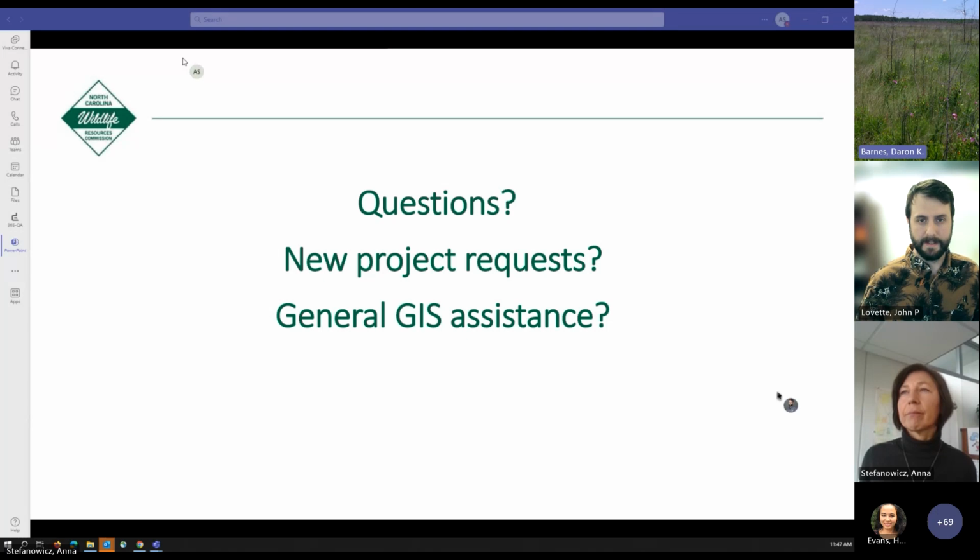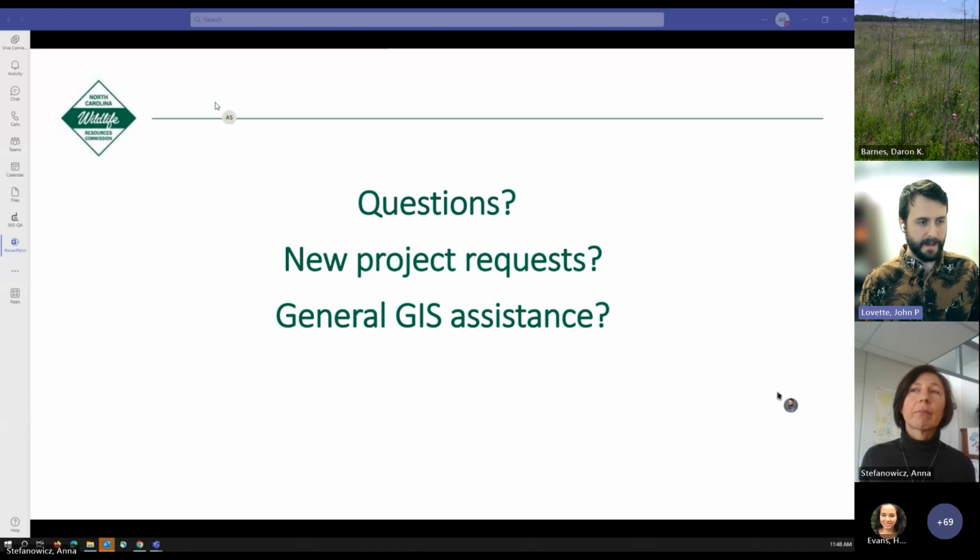Thank you, John and Anna. For our listeners, if you have a question, go ahead and drop that in the chat. I think we already have some here in the chat. So Seth asks, is the best way to share GIS files still via geodatabase, or is there a newer, more collaborative way to work on map layers together with groups?